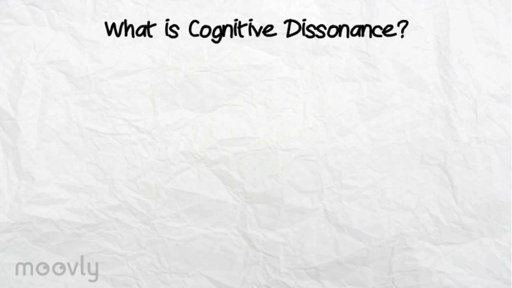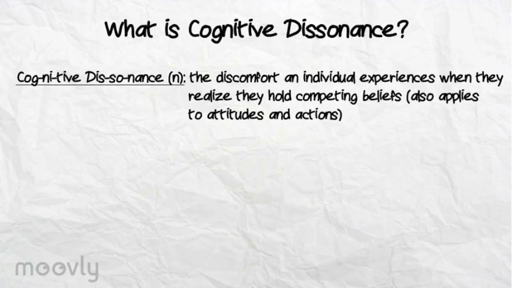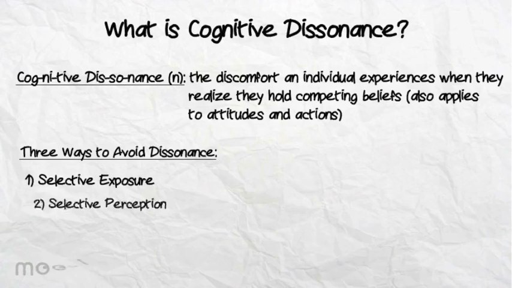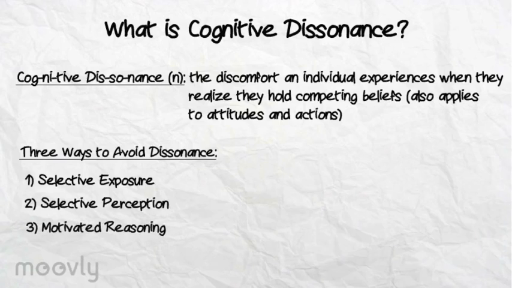To review, what is cognitive dissonance? Cognitive dissonance refers to the discomfort an individual experiences when they realize they are holding competing beliefs. Because this is an uncomfortable state, individuals may turn to one or more of these three ways to avoid dissonance: selective exposure, selective perception, or motivated reasoning.